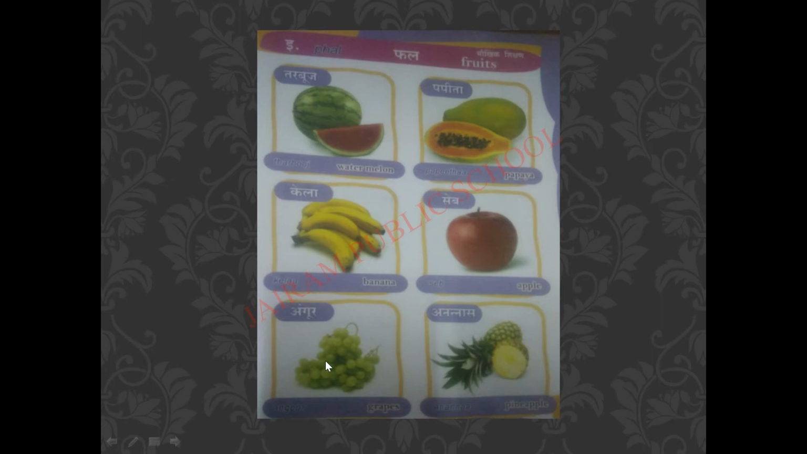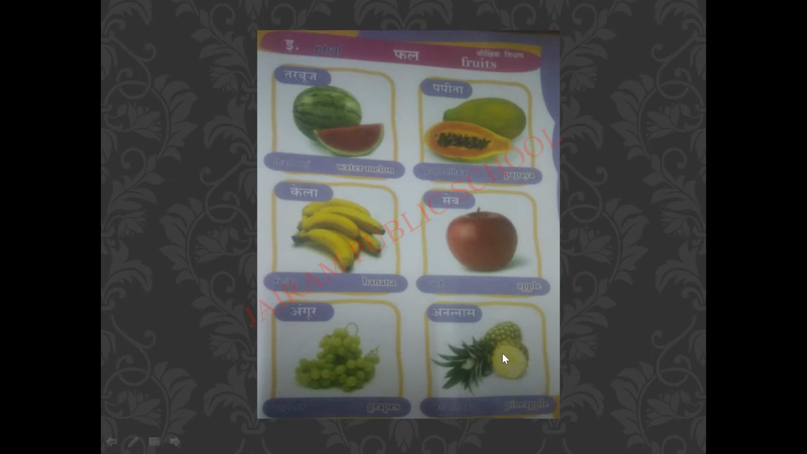Next we have grapes. Angur. For grapes in Hindi, you should say angur. Let's spell this word. A-n-gu-ra. Angur. Grapes. The last fruit we have here is pineapple.